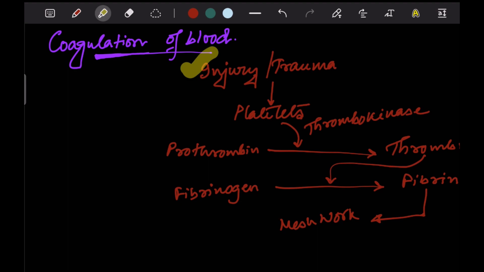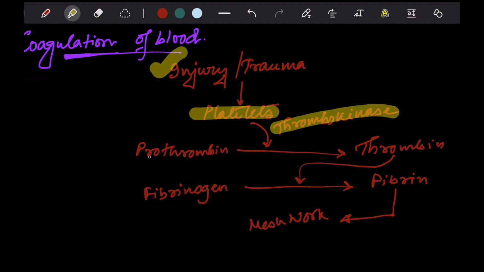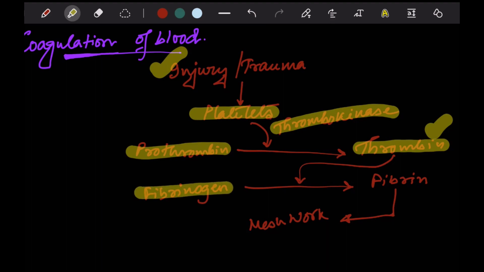Now, when there is some injury or trauma, the tissues and the platelets are activated, which in turn release some chemical substances known as the tissue thromboplastins, which activate the enzyme known as thrombokinase. Now, this thrombokinase in turn activates prothrombin to get converted to thrombin. Now, this thrombin in turn acts as the stimulator for the next step of coagulation, where it activates fibrinogen to fibrin, which forms a meshwork around the affected site.